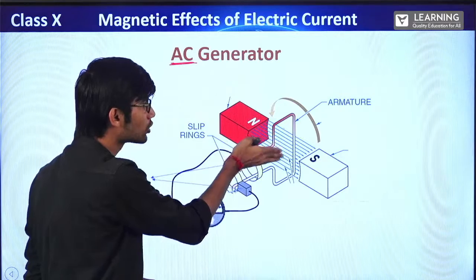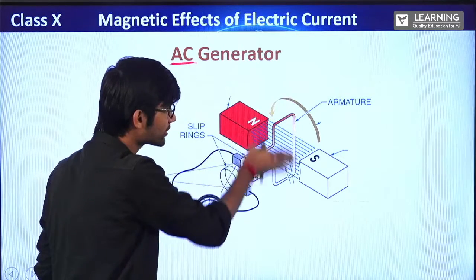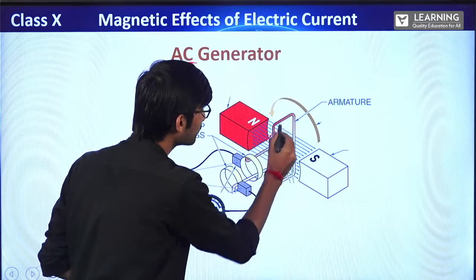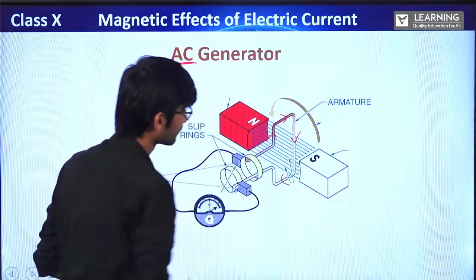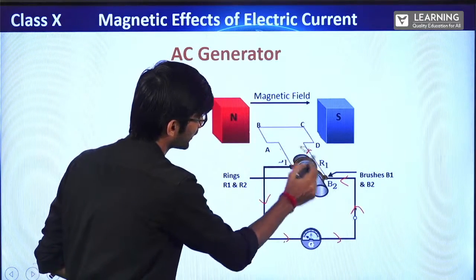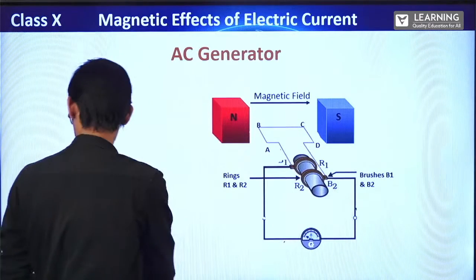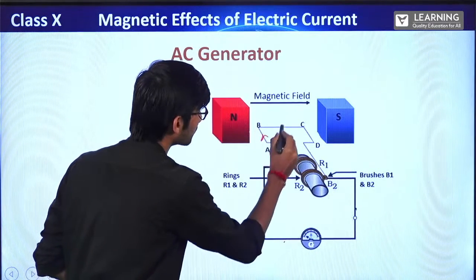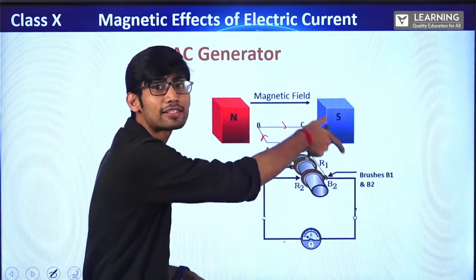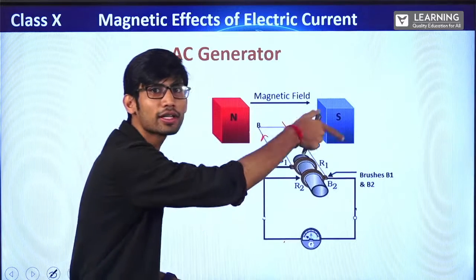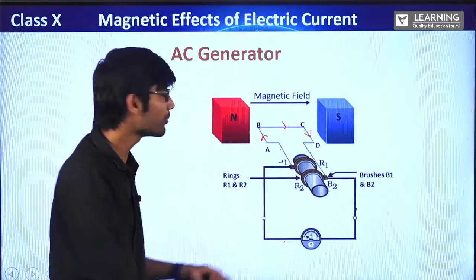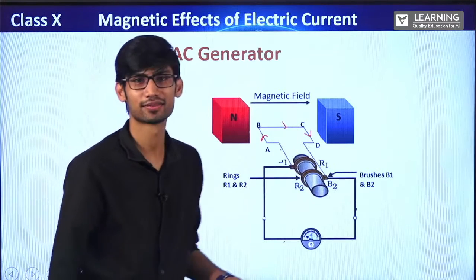A north pole will come towards that side and a south face will come towards this side. Correct? South face this side means the current will be flowing in this direction. Here also, the direction of current I'll just make, it will be in this direction for the first half. But again for another half, what will happen? The direction of current will change.